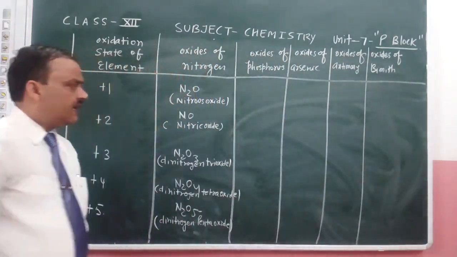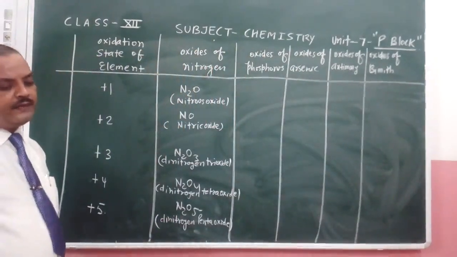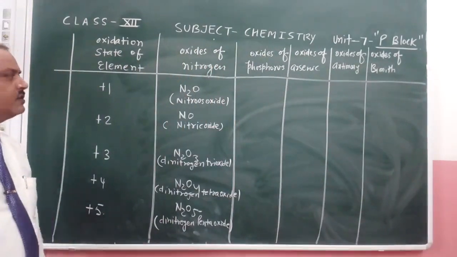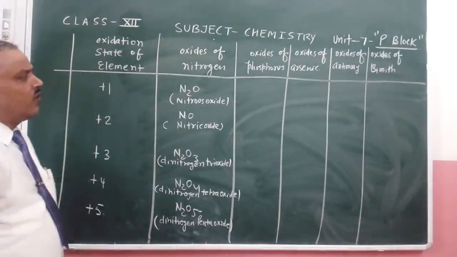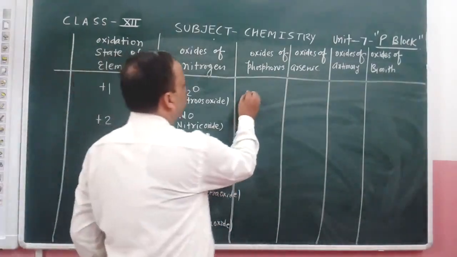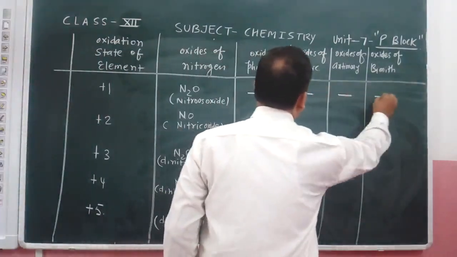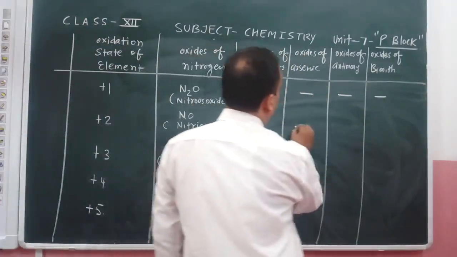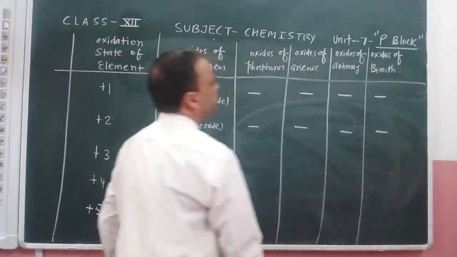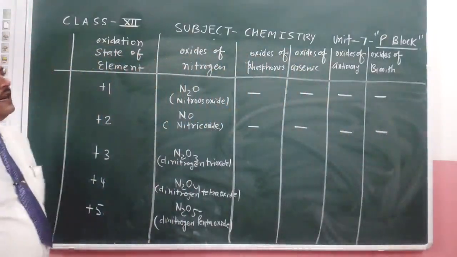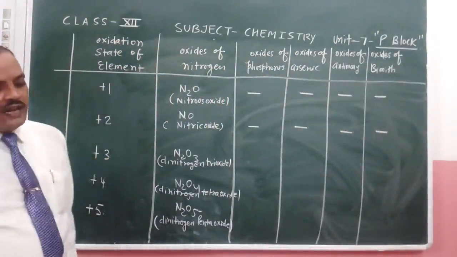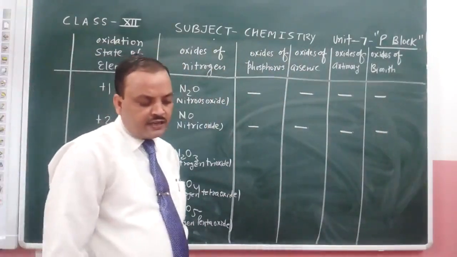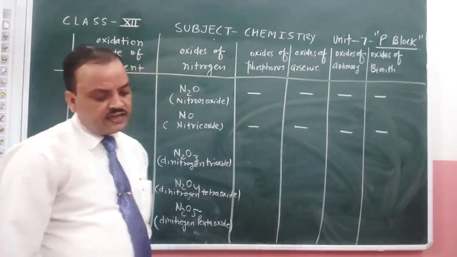In other elements, the difference we see is that +1 and +2 oxidation states are not shown. +1 and +2 oxidation states are absent in other elements of group 15, but they have +3 to +5 oxidation states.